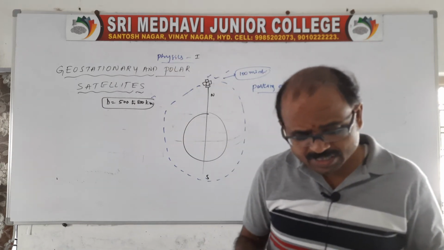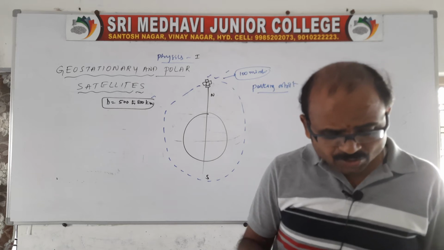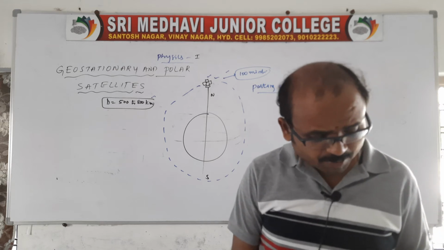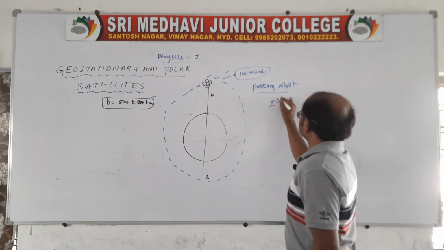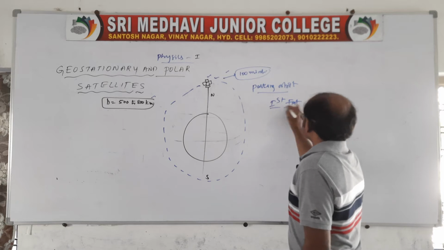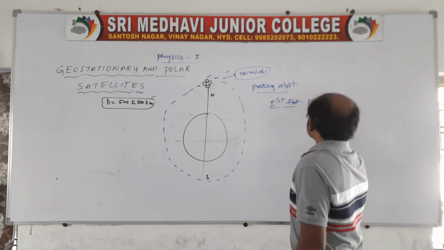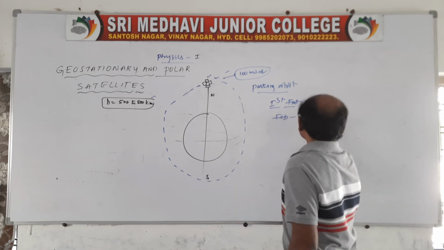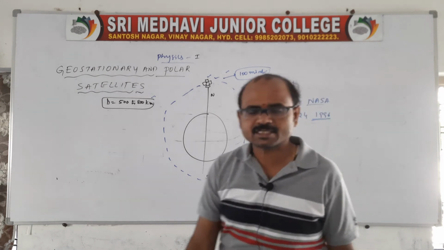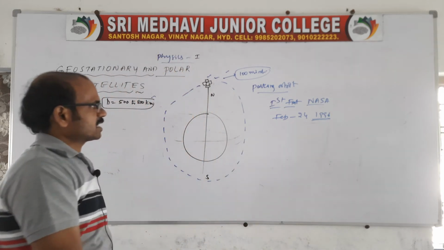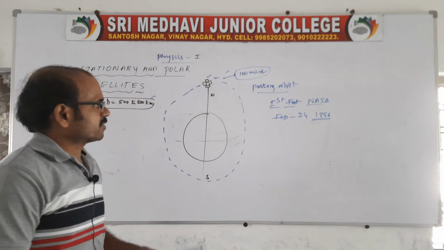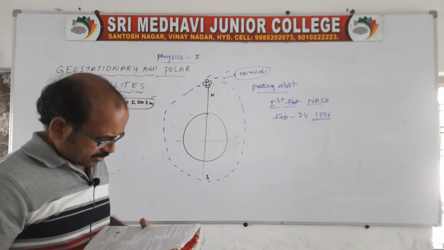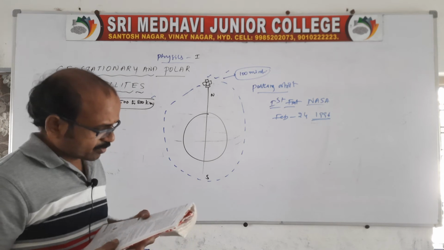So regarding this polar satellite, I mean to say, the first polar satellite was launched by NASA. In the year 1996, on February 24, the polar satellite was first launched by NASA. Clear? So this is what we can say related to the polar satellite.